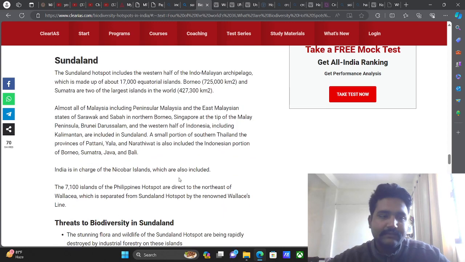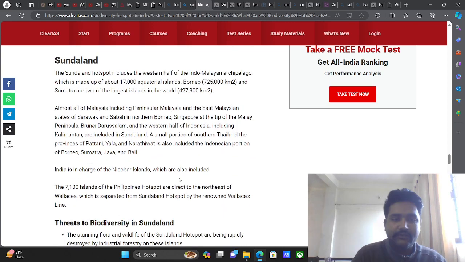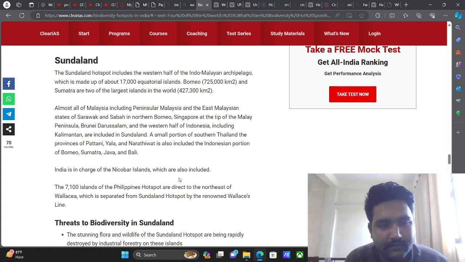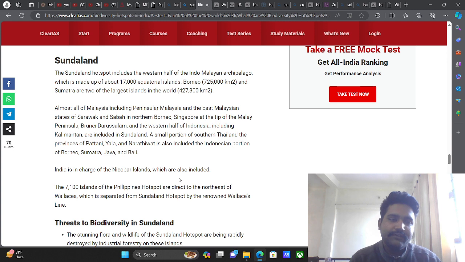Now why exactly is that? The Sundaland hotspot includes the western half of the Indo-Malayan archipelago, which is made up of about 17,000 equatorial islands. Borneo and Sumatra are two of the largest islands in the world.